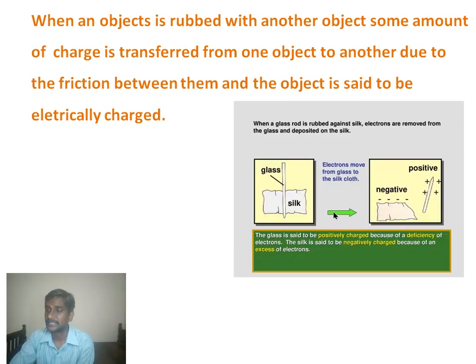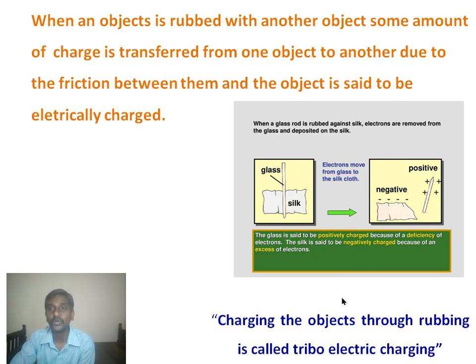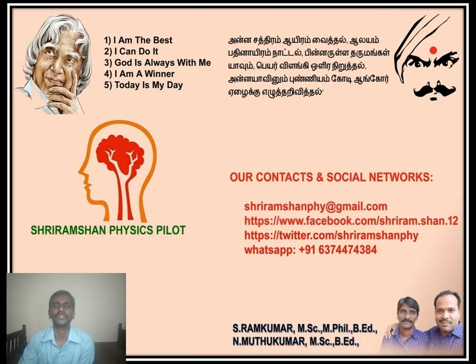We already discussed the same case: when the glass rod is rubbed with the silk cloth, electrons move from the glass to the silk cloth. Finally, the glass becomes positively charged and the silk becomes negatively charged. This rubbing process is called triboelectric charging. Charging objects through rubbing is called triboelectric charging. So this is the introduction and historical development of electric charges.